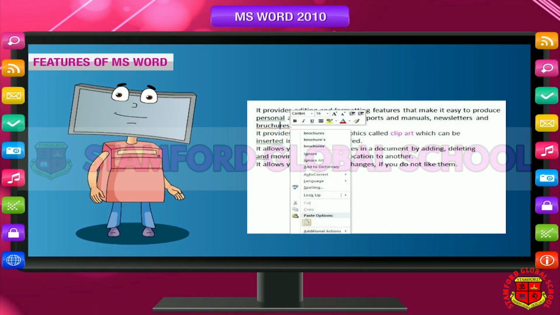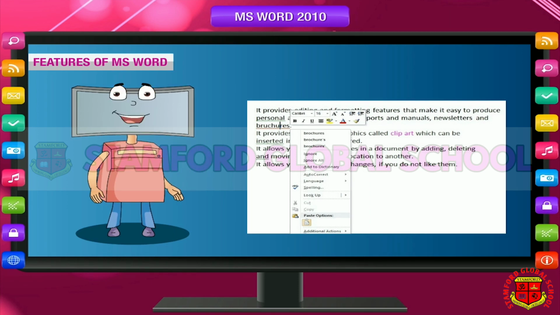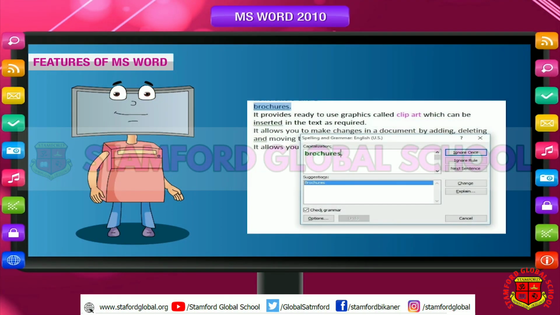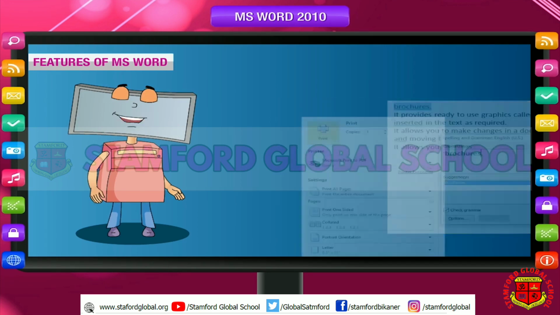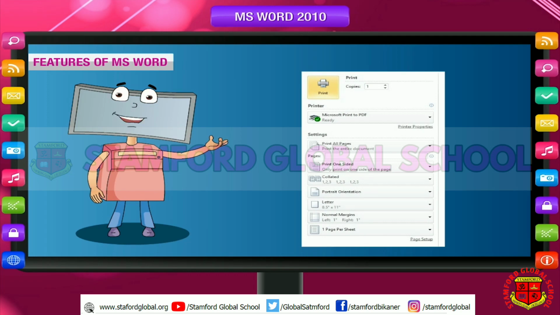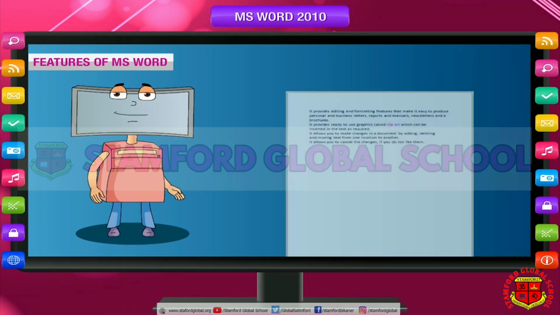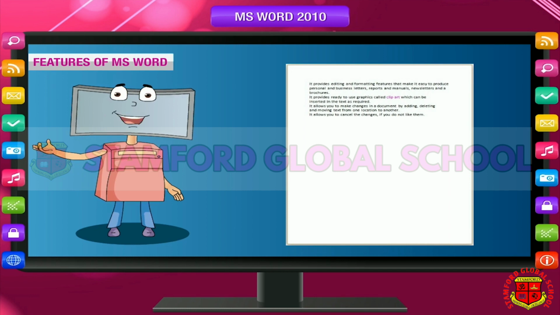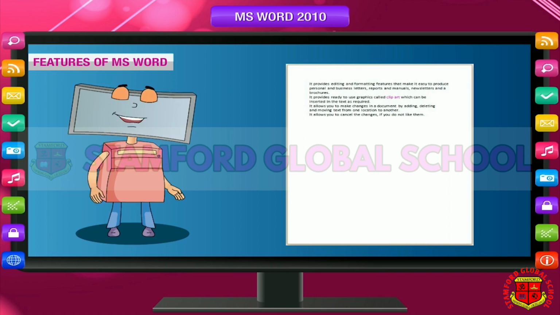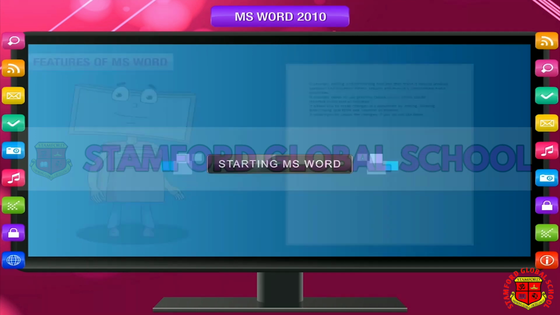A spell check feature allows you to find and correct spelling mistakes in the typed text. A grammar check improves the accuracy of sentences in a document. It can print the document as many times as you want. It allows you to preview the document, which means to see how it will look after printing.